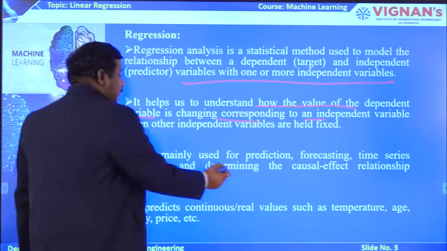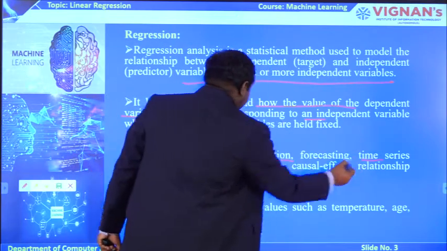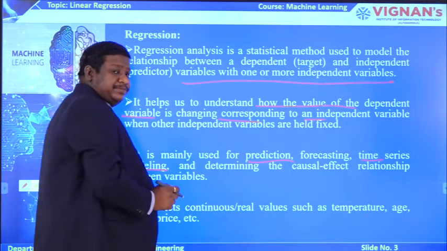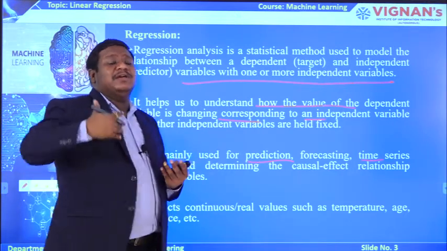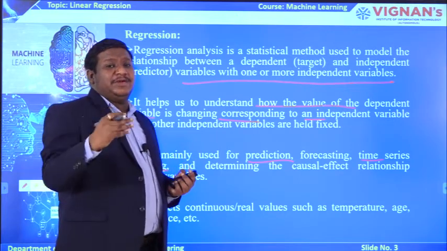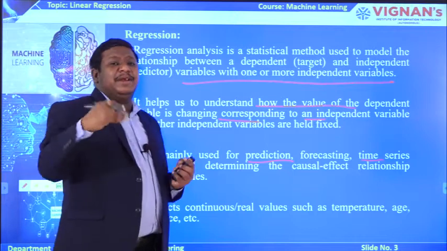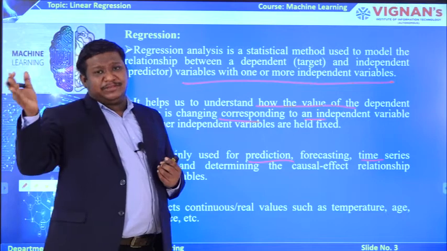It is mainly used for prediction, so predicting anything, or forecasting, or time series and modeling. I told you time series modeling is also one of the examples where we can model the queuing models. By using the queuing models, you can generalize, estimate, or simulate a model by temporarily creating something like the physical thing you actually have.